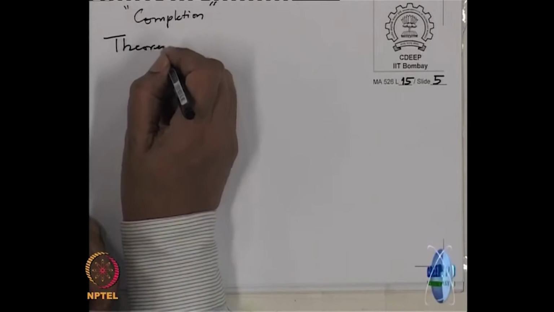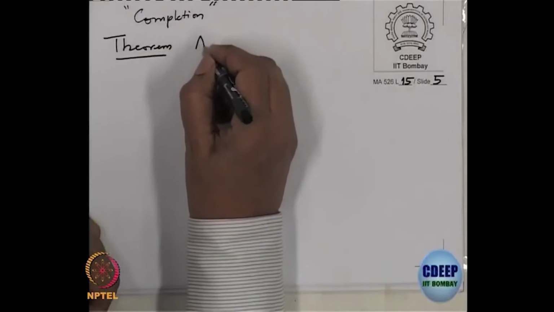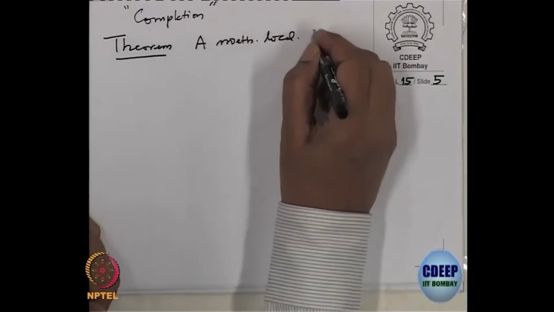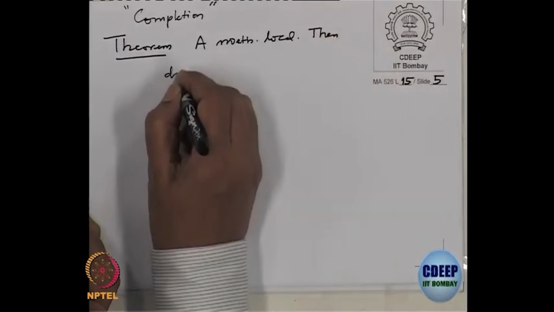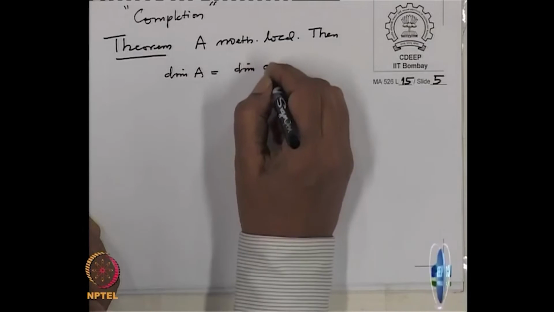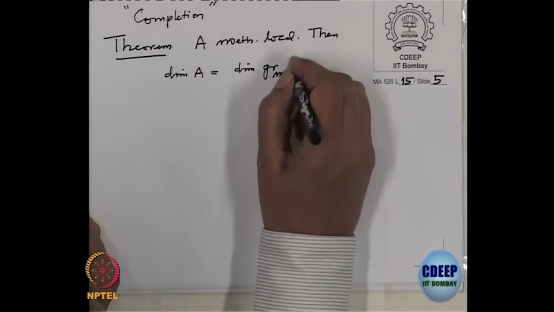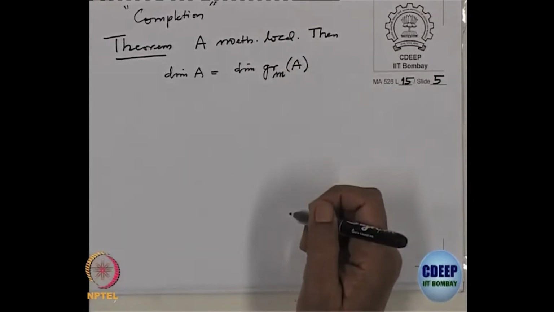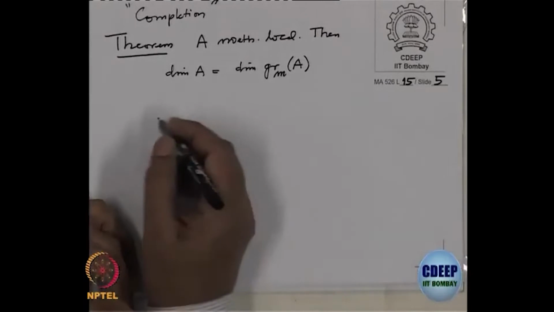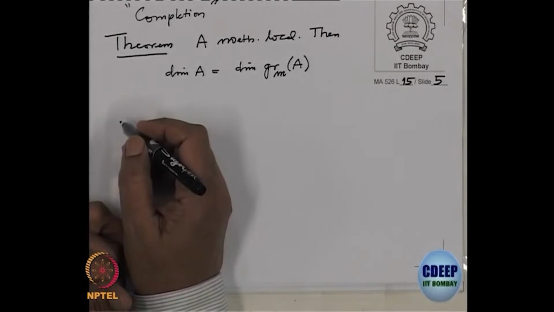Okay, fine. Now, let us get back to our proof. The theorem we want to prove is actually what the dimension theorem should be. If A is Noetherian local, then the dimension of A equals the dimension of the associated graded ring of A. Proof.